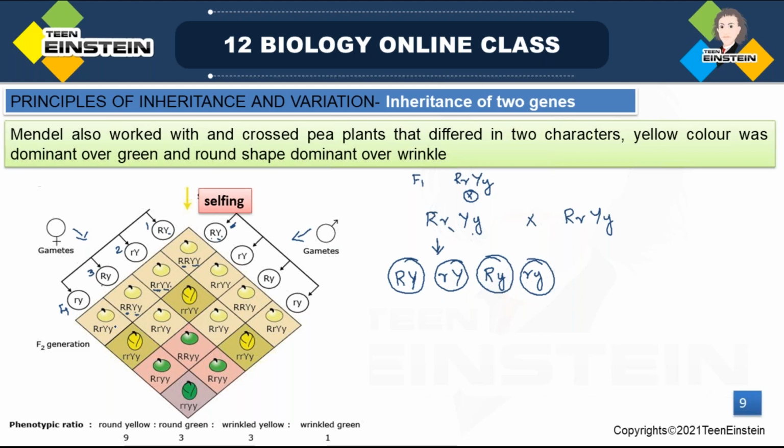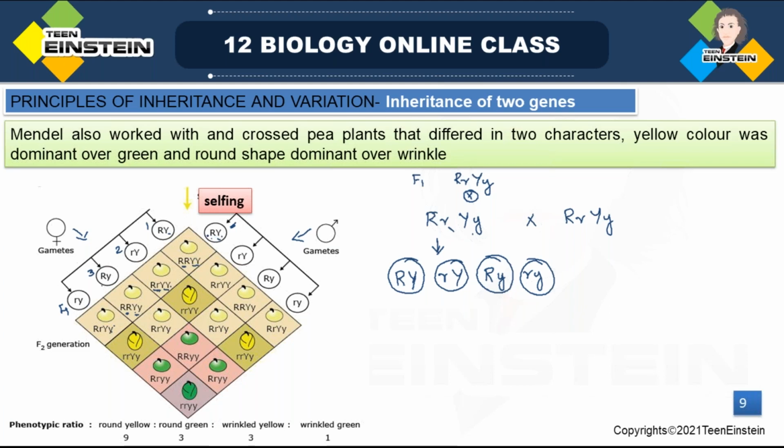And the fourth combination, here the first male gamete is going to combine with the fourth female gamete, capital R. From here you can see the small r allele, then capital Y, then small y. See how we are going to write this combination?